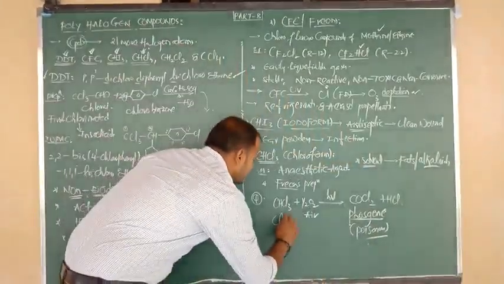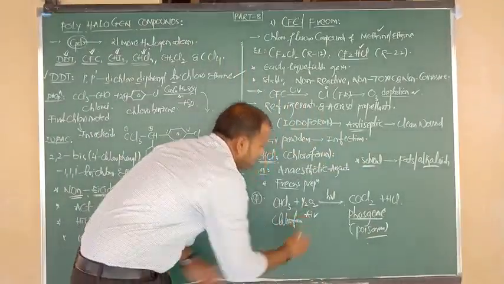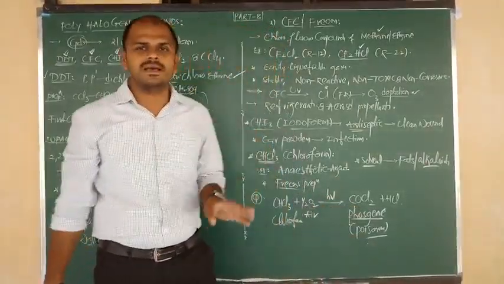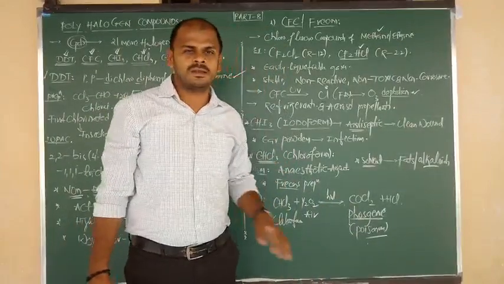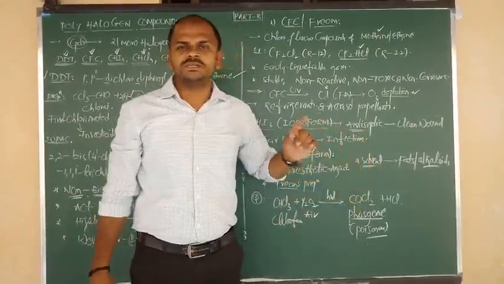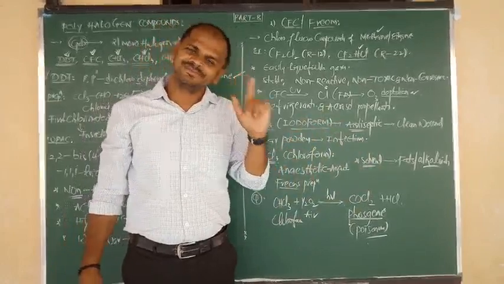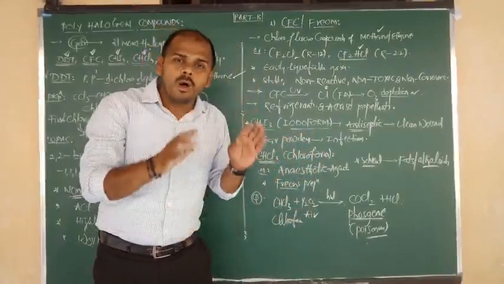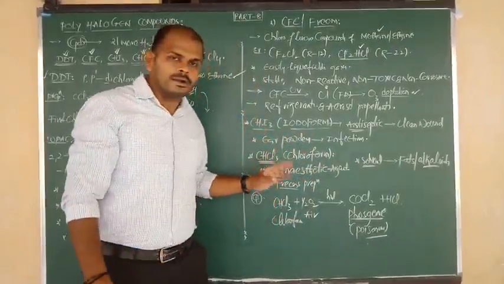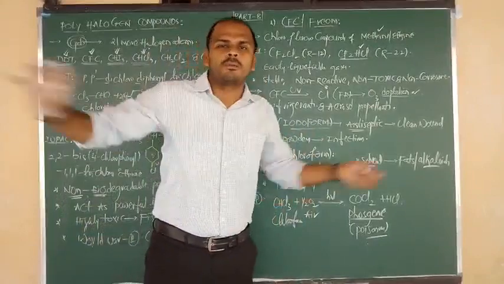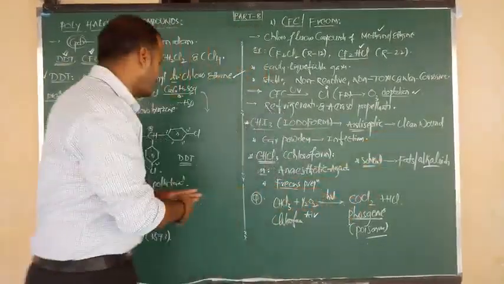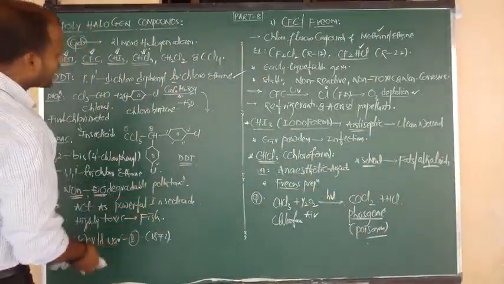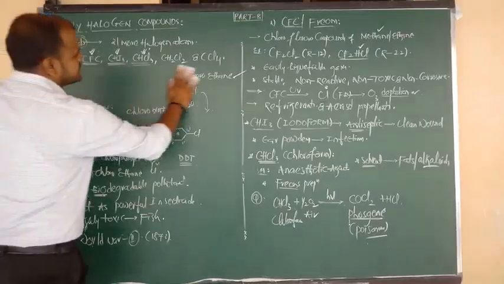So chloroform on oxidation by what? Air in presence of sunlight gives the formation of a poisonous gas that is nothing but what, nana? Phosgene. It shows a very dangerous effect, especially on the liver and kidneys. Okay? So due to this reason, to avoid this decomposition reaction, we always have to store chloroform in closed dark bottles. Try to remember. Good. So now let us discuss what the effects of chloroform are.